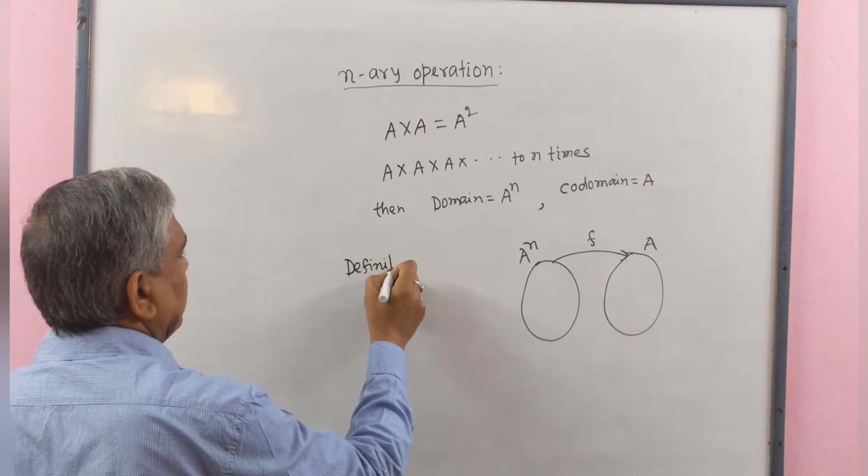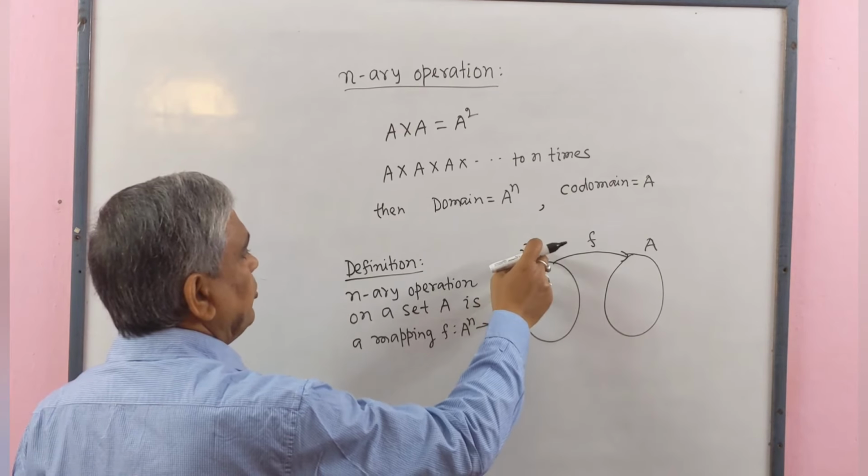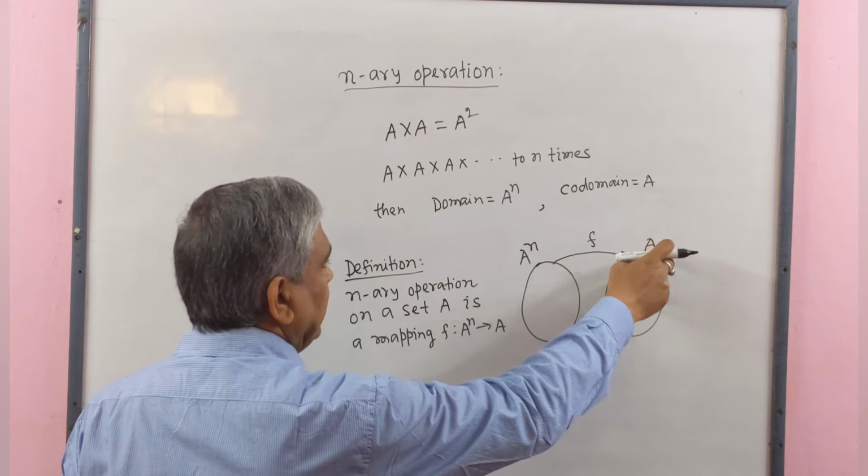Therefore, the definition of n-ary operation is: an n-ary operation on a set A is a mapping F whose domain is A to the power n and codomain is A.